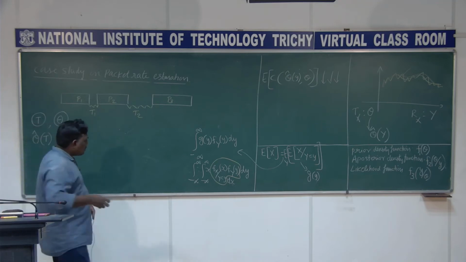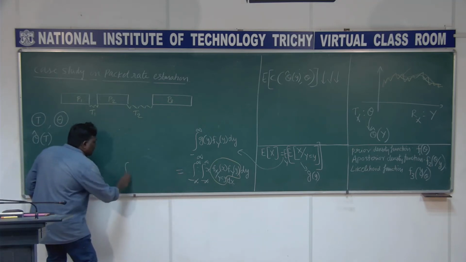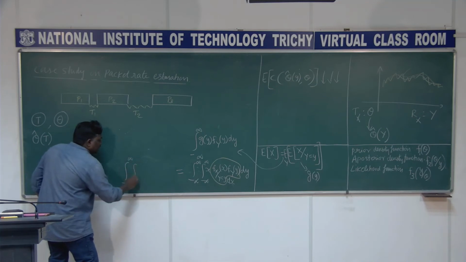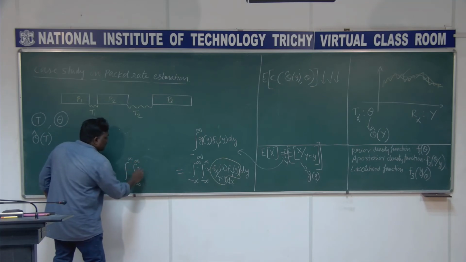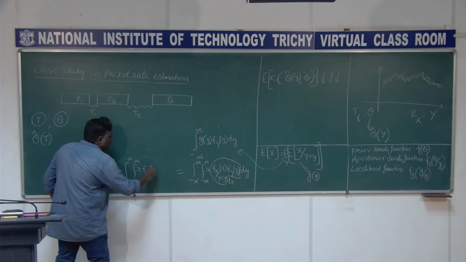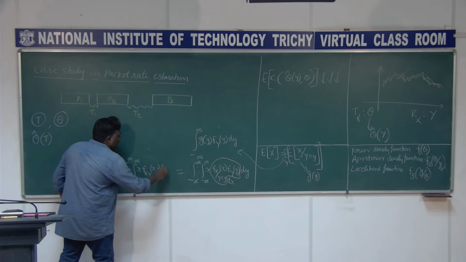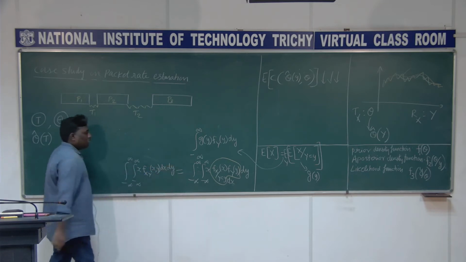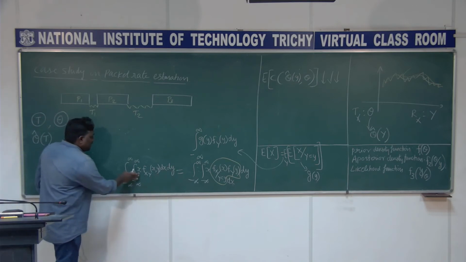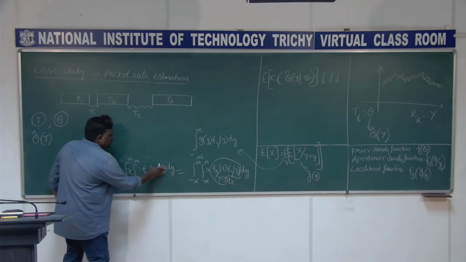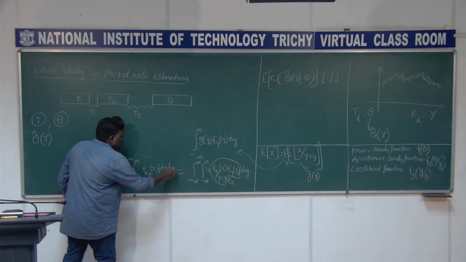What I am telling here is we have this integration of x and f of xy of x comma y dx dy. So I take this x here, I change that order here.